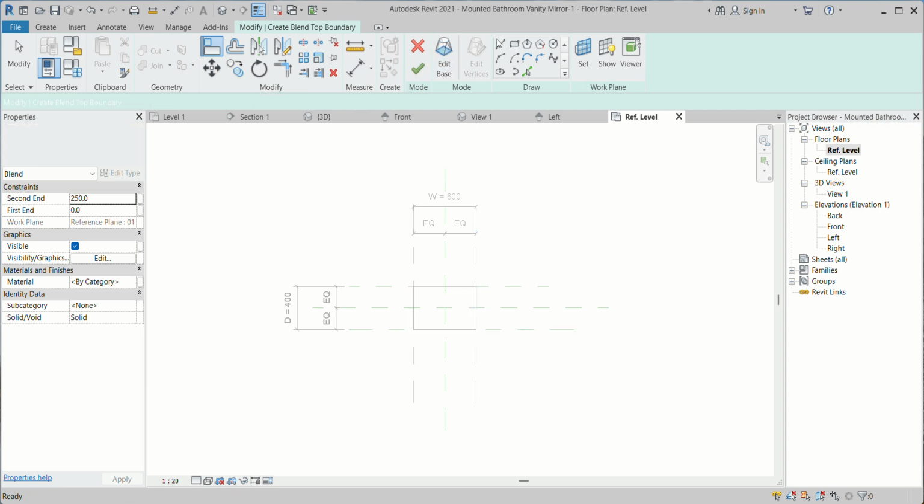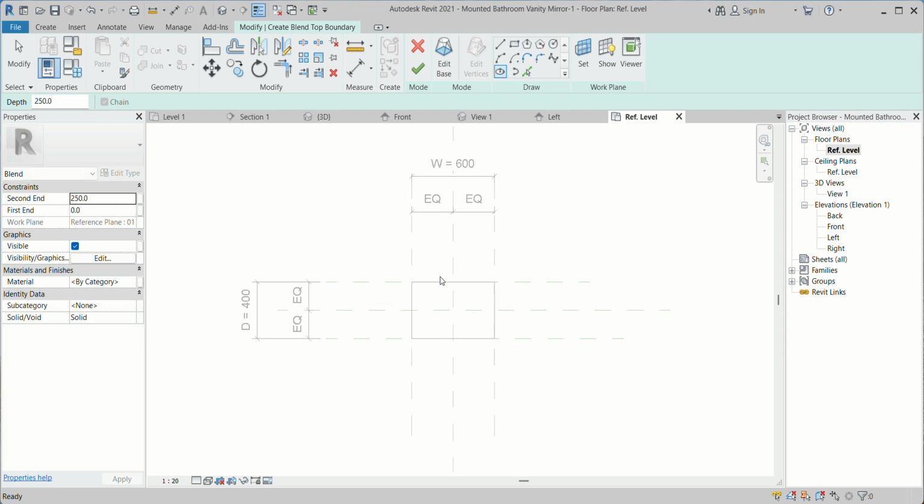So for the top, I can go to choose an ellipse. Otherwise, I will take one more rectangular. So I can go for around a 20 mm offset.